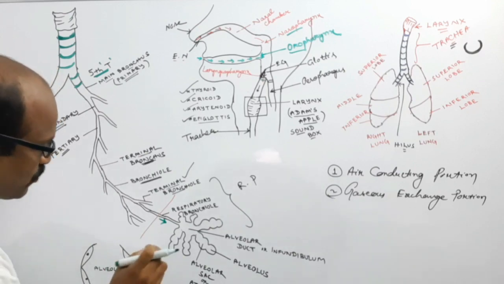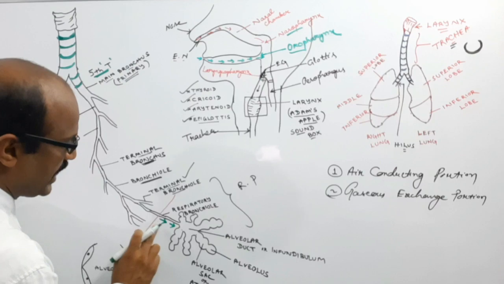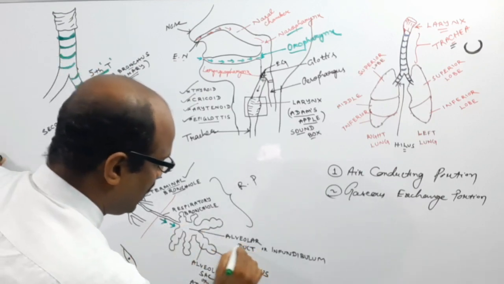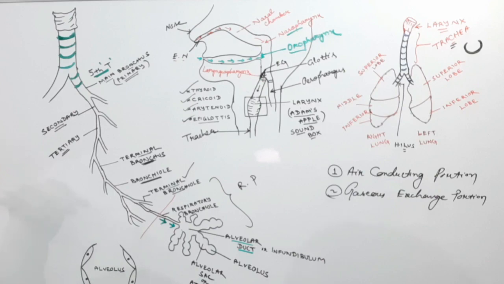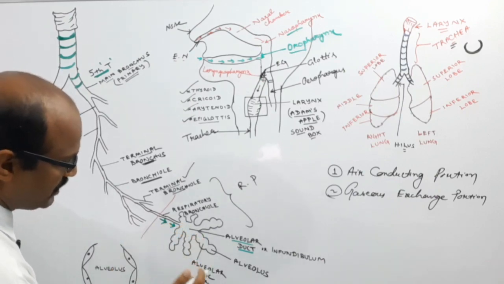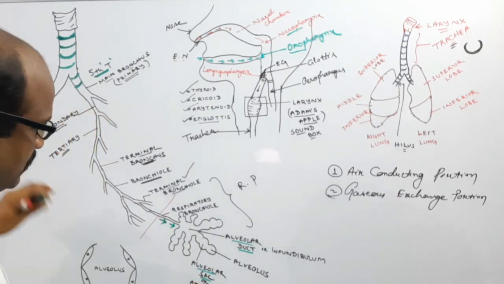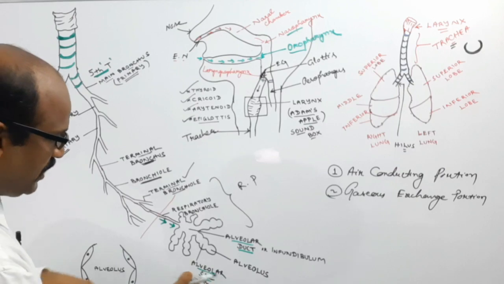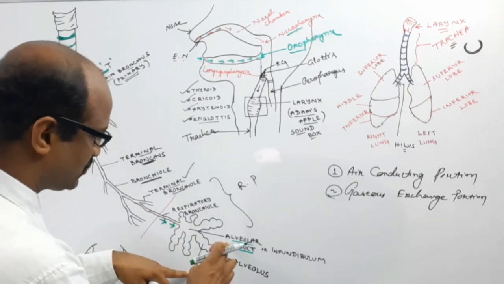The respiratory bronchioles directly communicate with the alveolar duct, and from the alveolar duct a number of alveolar sacs open up.